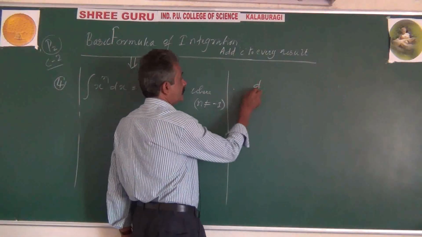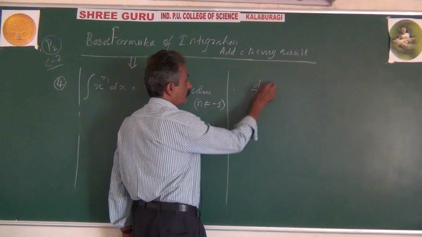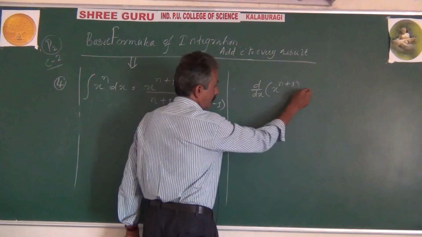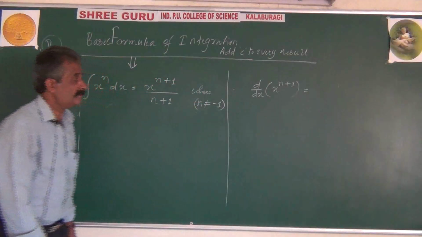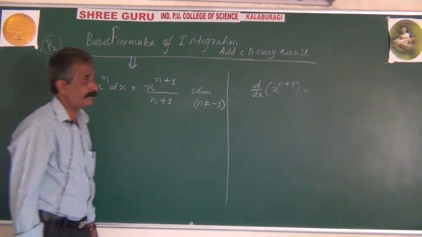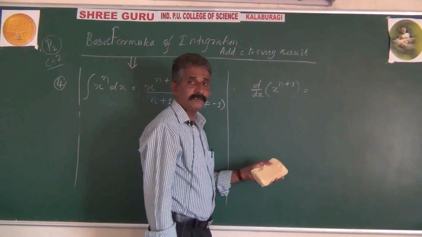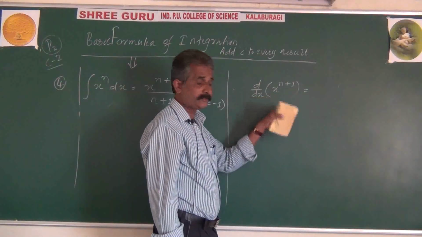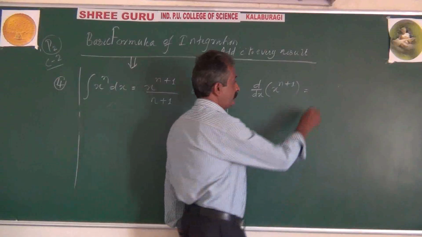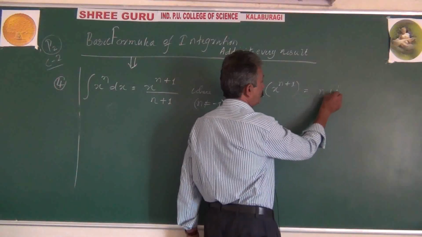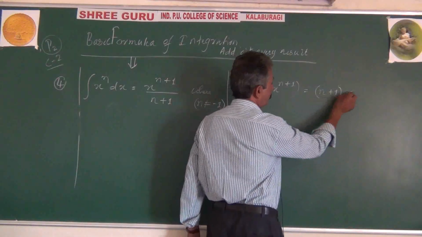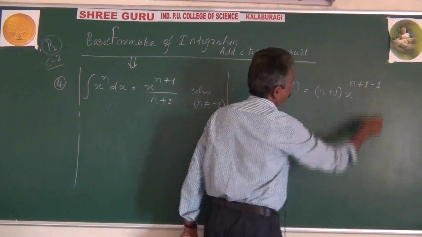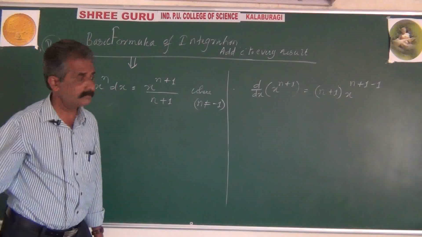How does this formula come about? See here. Let's consider the differentiation of x to the power of n plus 1. Let us calculate it using the differentiation formula for x to the power of k, which is k into x to the power of k minus 1. Here, n plus 1 into x to the power of n plus 1 minus 1.